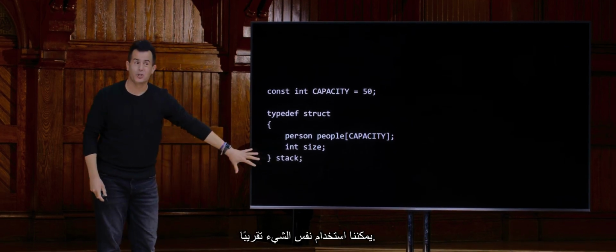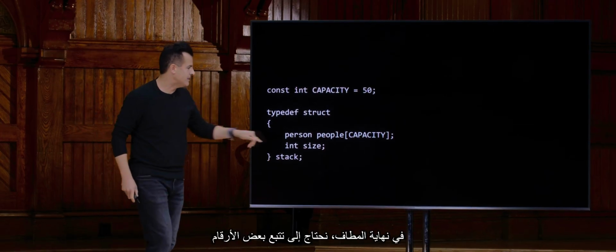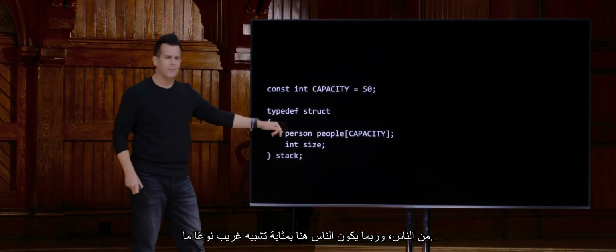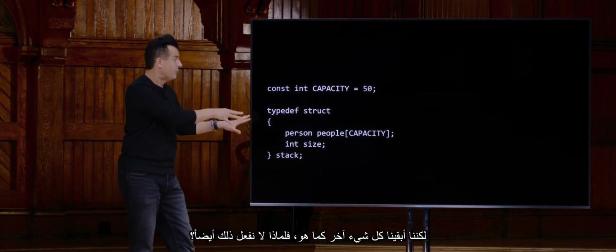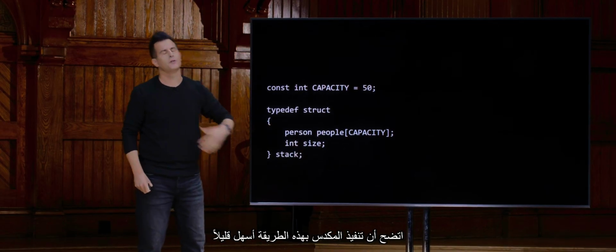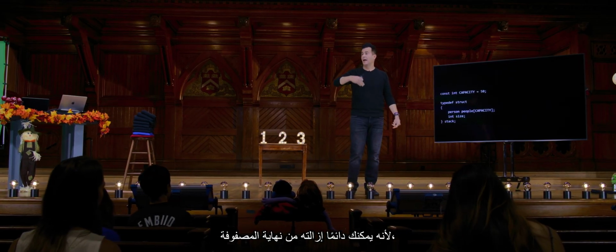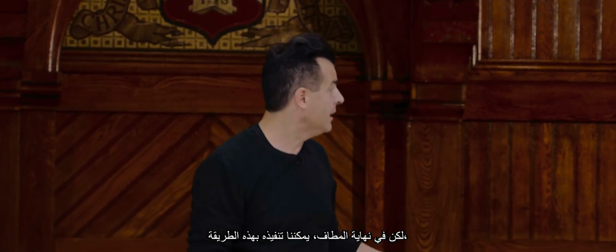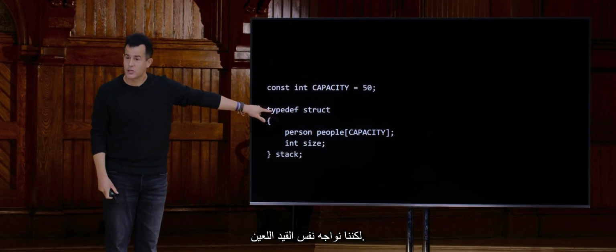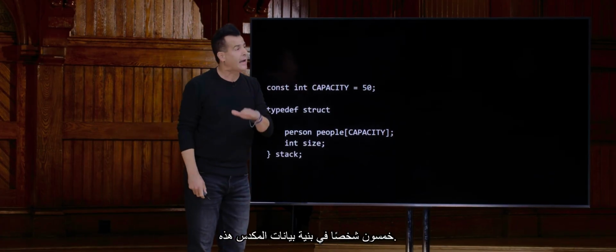Well, funny enough, we can pretty much use the exact same structure. We could just rename queue to stack, because at the end of the day, we need to keep track of some number of people. And maybe people is a weird sort of analog here, but we kept everything else the same, so why not that? But the size is also something we still need to remember. And it turns out it's a little easier to implement a stack in this way, because you could always remove it from the end of the array, and the first thing that went into the stack, the first in, can always stay at location 0, for instance. But ultimately, we could implement it in this way, but we have the same darn limitation. You can still only put 50 sweaters, 50 trays, 50 people into that stack data structure.